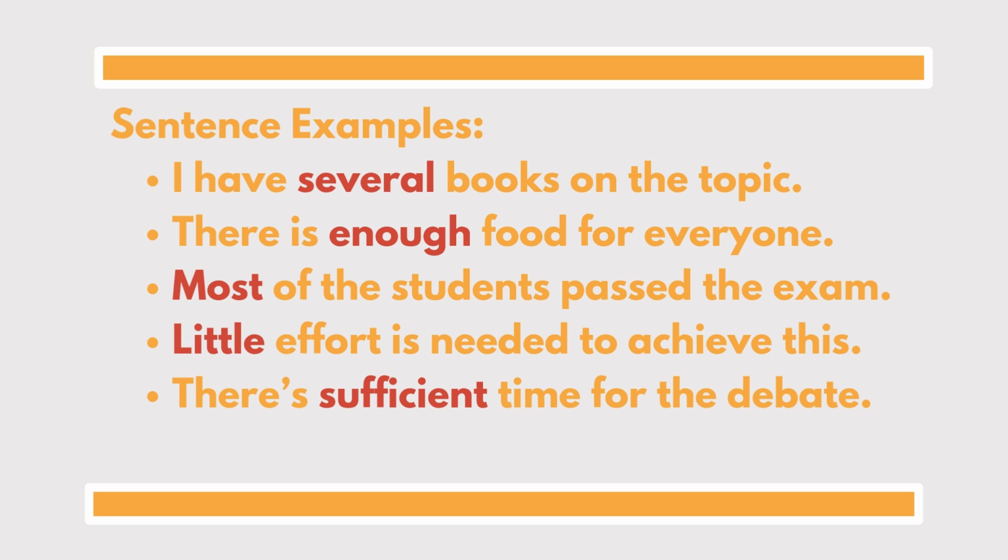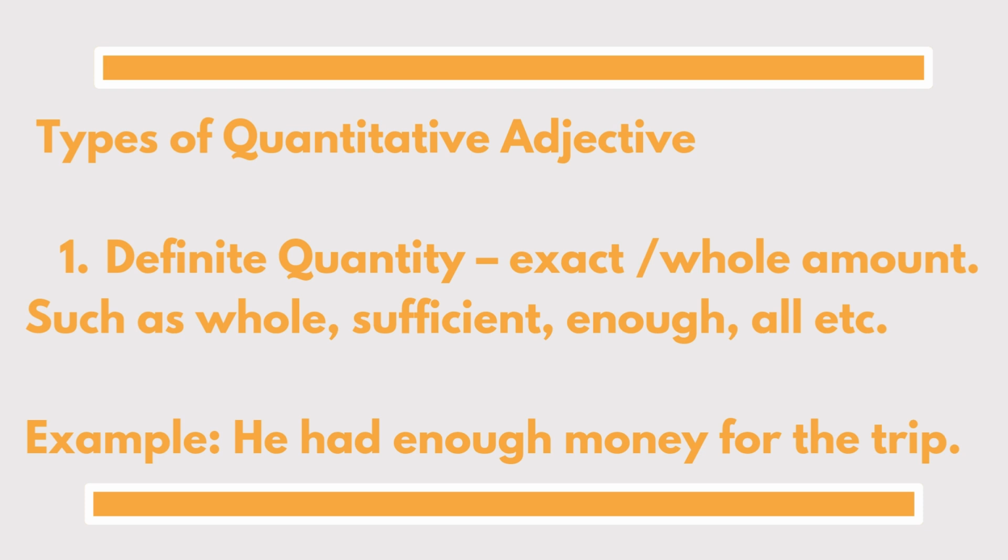And then we have types of quantitative adjectives. There are about three types of quantitative adjectives. The first one is the definite quantity. The definite quantity tells us the exact amount or the whole amount. And we can find that in words such as whole, sufficient, enough, all, and so on.